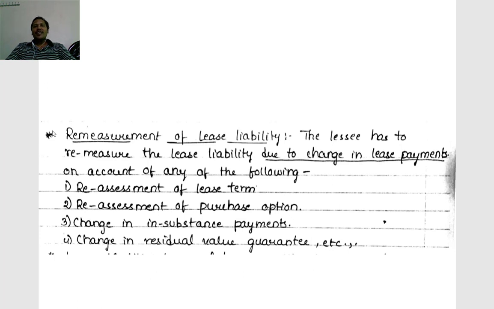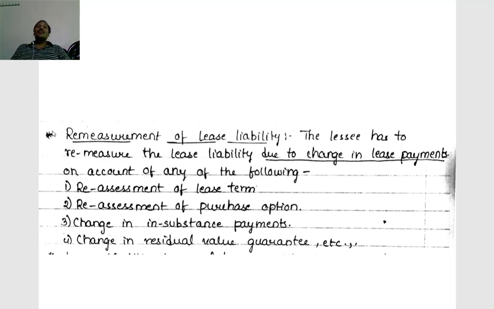Next point we have to analyze is when the remeasurement of lease liability arises. Once we measure the liability initially, what is the necessity for measuring it once again? This is because of change in lease payments.